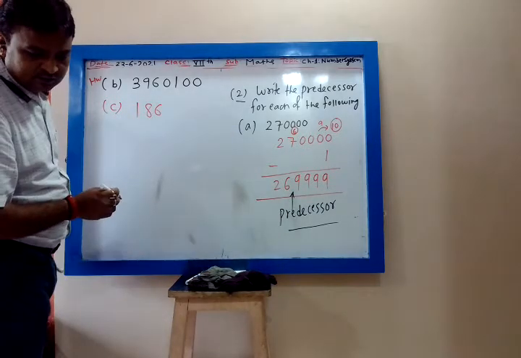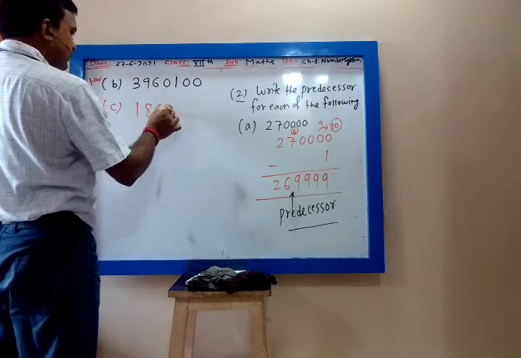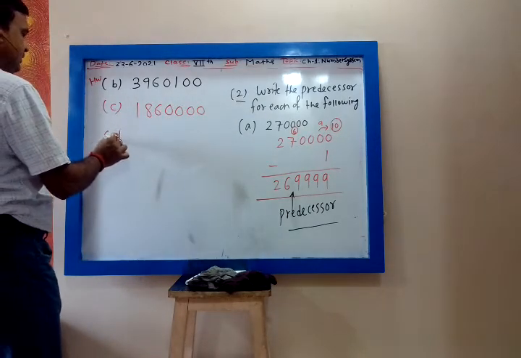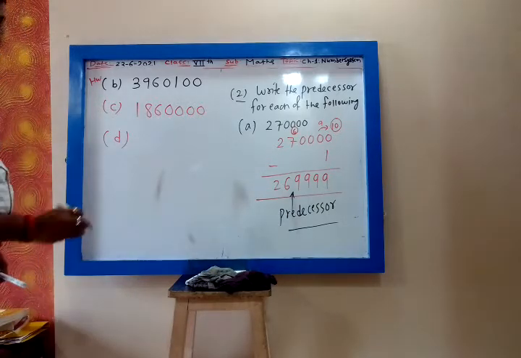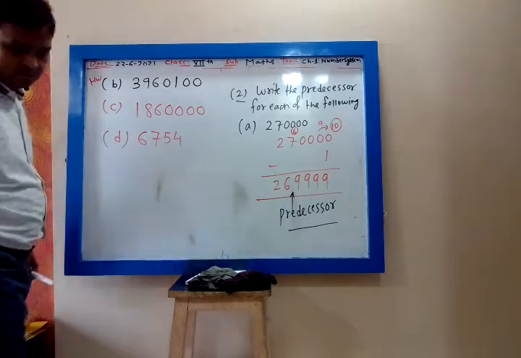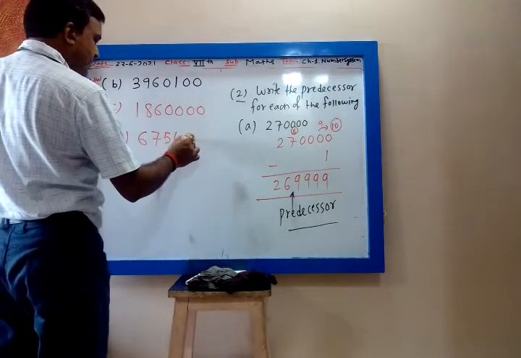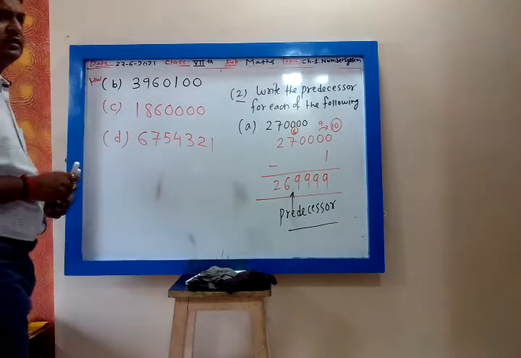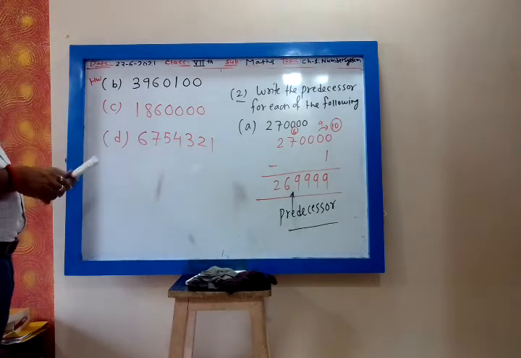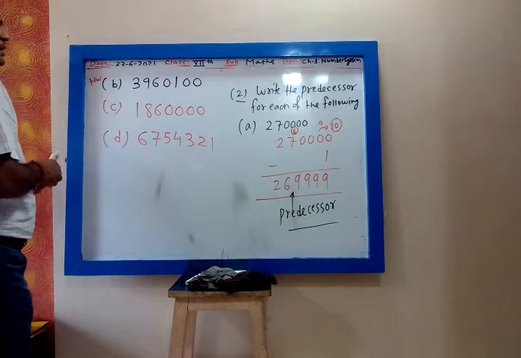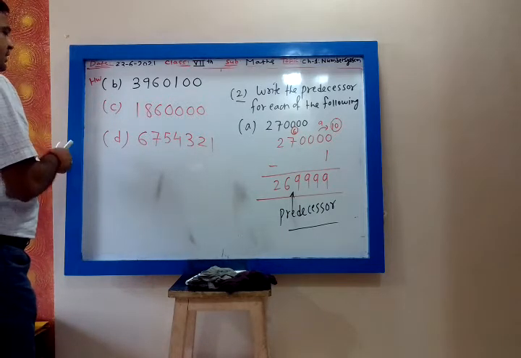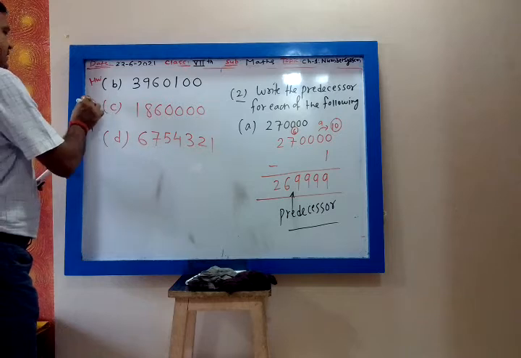Then D, 6754 321. Chalo, all of you do it. Let me give B, C and D as homework.